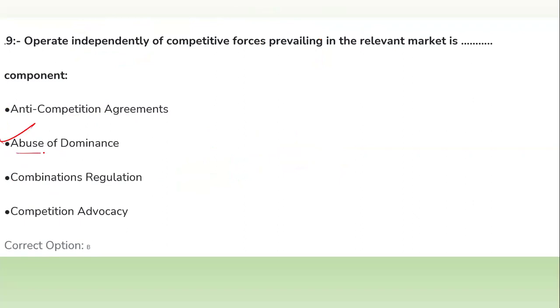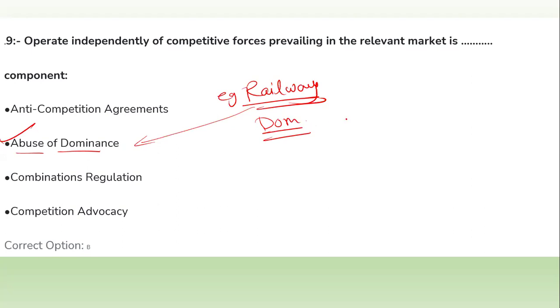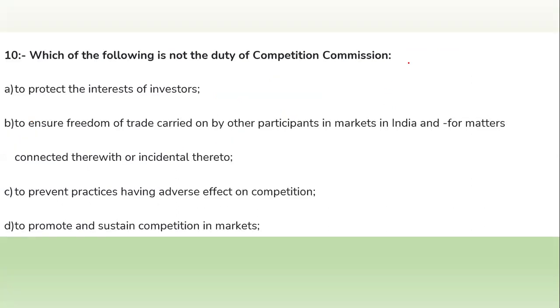What the railway is doing is using its dominant position to abuse the relevant market. Now moving toward the next question: which one of the following is not a duty of the competition?